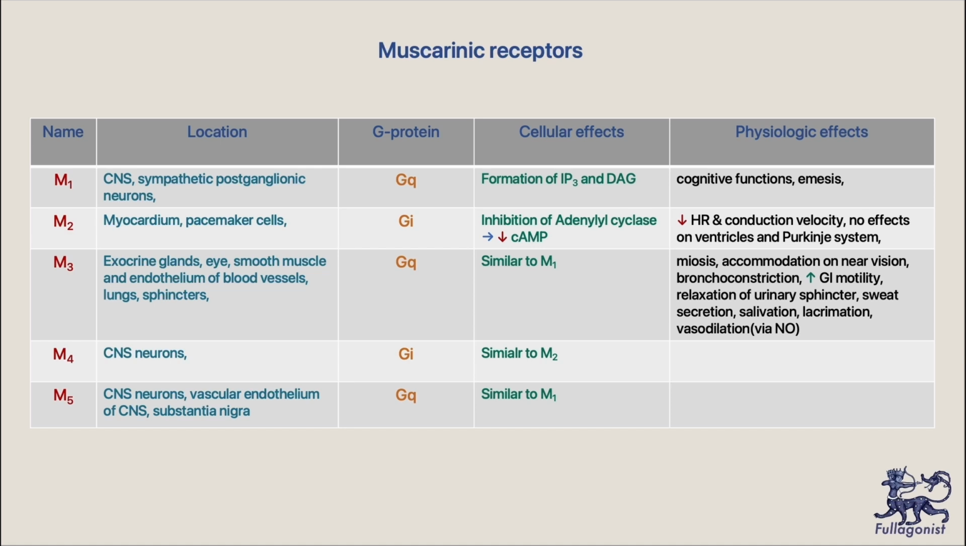M4 and M5 receptors are located in the hippocampus and substantia nigra. They have complex roles and are not clearly defined. To summarize their cellular effect, M1, 3, and 5 receptors have similar secondary messenger systems. They are Gq-coupled receptors. M2 and M4 are Gi-coupled receptors.